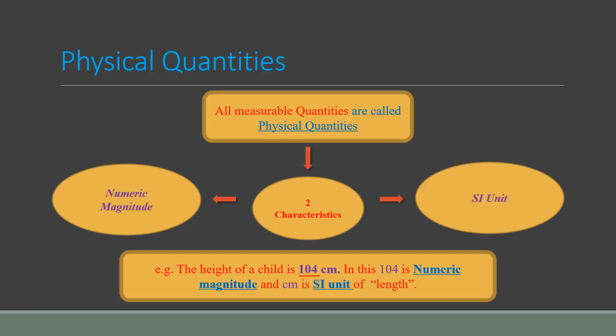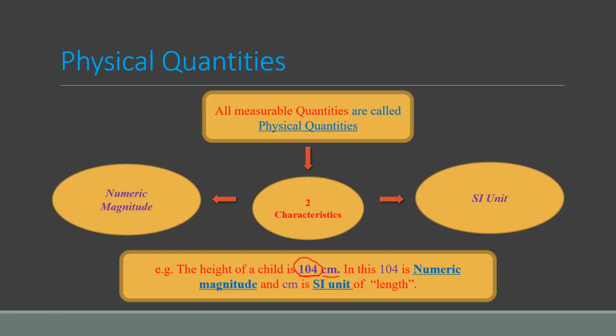If you will not write this centimeter, you will not be able to check about which quantity we are talking. If you just write 104 here, then you people will not be able to check what we are talking about.